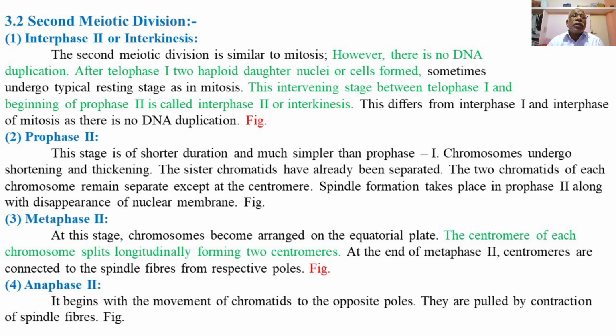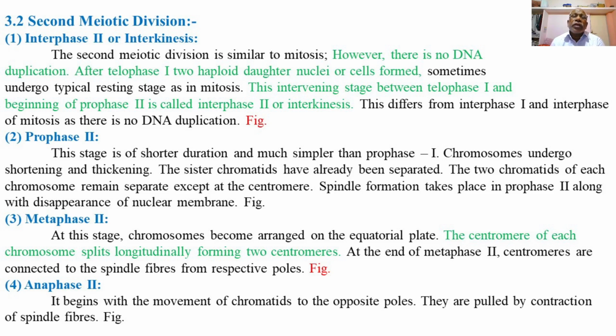The second meiotic division involves stages or phases such as interphase second, also called interkinesis, then prophase second, metaphase second, anaphase second, telophase second, and cytokinesis. So these are the steps involved in the process of the second meiotic division of meiosis. Now we'll explain the stages of the second meiotic division one by one. First is interphase second, or interkinesis.